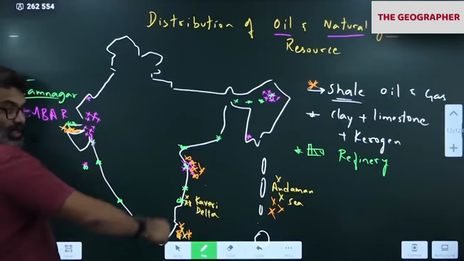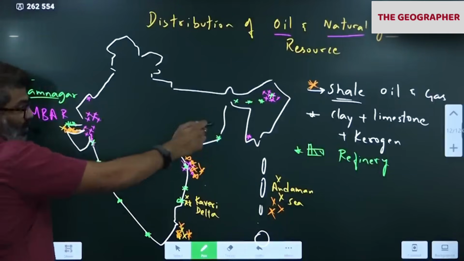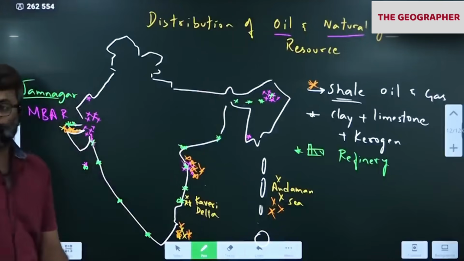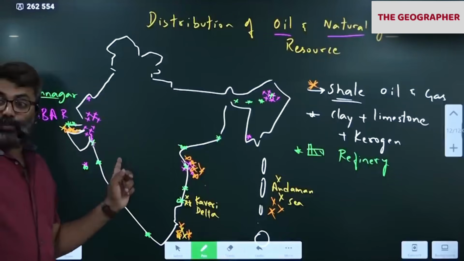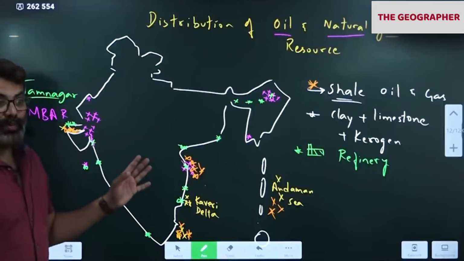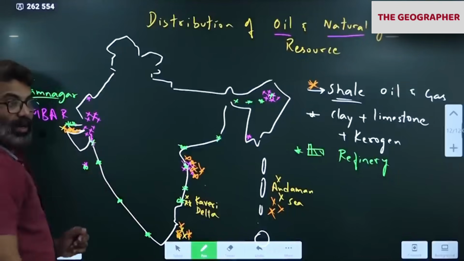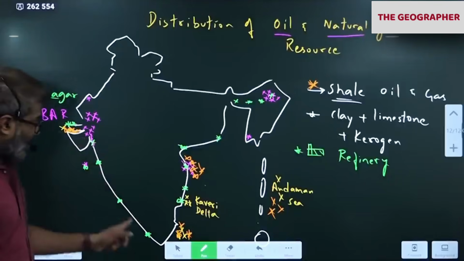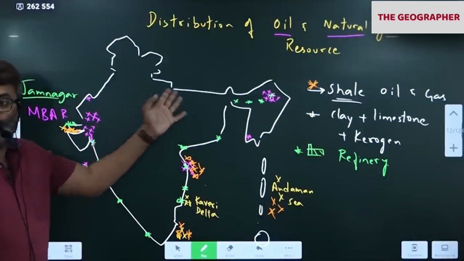You got it now? These refineries we have built. When these refineries were built, what happened? A lot of people started migrating into these areas in search of work. Because refineries there mean, I told you, a lot of employment. Plus petrochemical industries will generate more employment. So a lot of migration started taking place to these areas because of the refineries and petrochemical industries. So then these areas started growing faster. These states started lagging behind: Madhya Pradesh, Punjab, Haryana, UP and all.